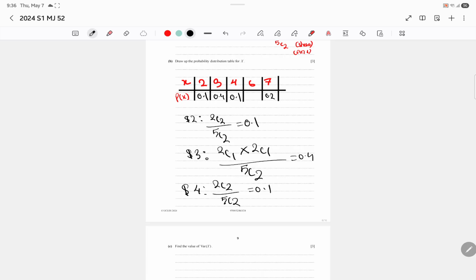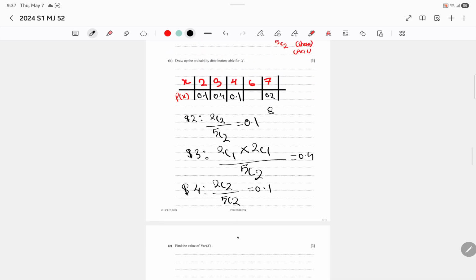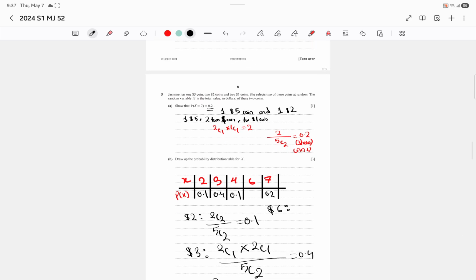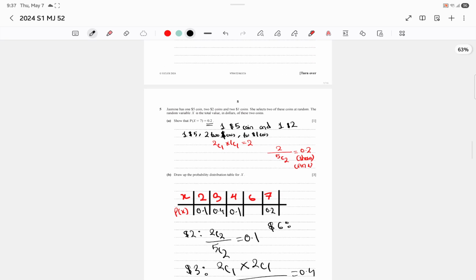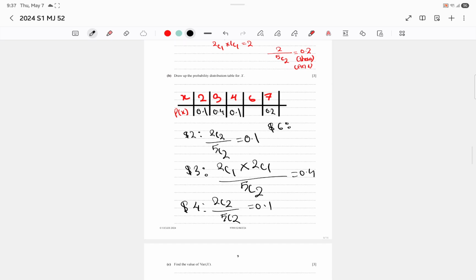And for 6 you can just subtract from 1 or do it manually. So how can we get 6? Also guys, we cannot get 5 here. Don't think I'm just writing it randomly. We cannot physically get 5 because she has to select 2 coins.